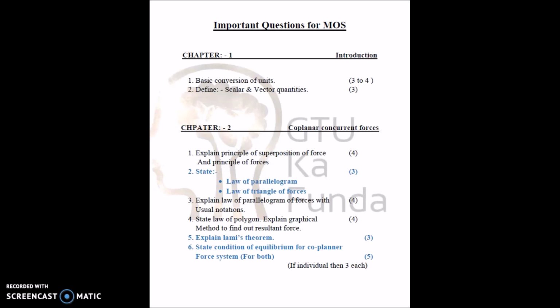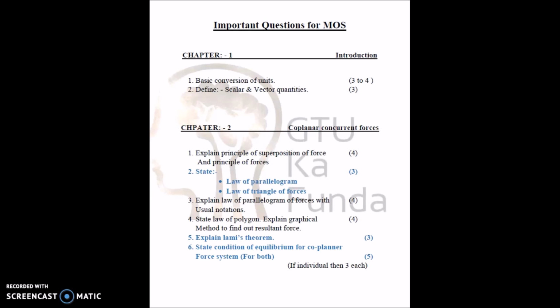We are going to show you some other theory so that you can prepare well for the theory portion. For chapter 1, introduction, there are two theories: basic conversion of units, and scalar and vector quantities. You can see the marks beside those questions, 3 to 4 and 3 marks.